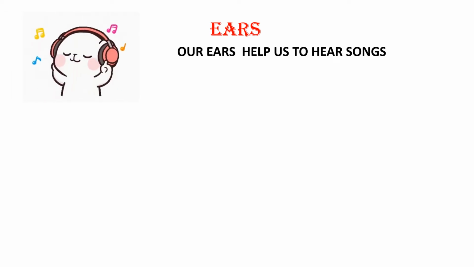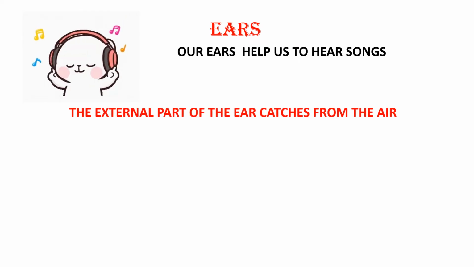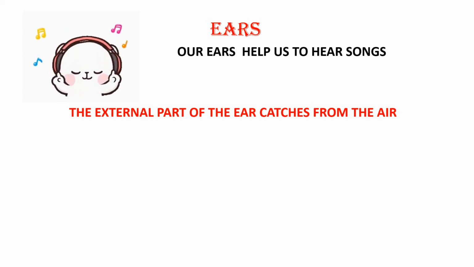Okay. Now let us go to the next sense organ, that is ears. What are ears? Ears help us to hear songs. You know, you have two ears, two eyes, right? So your ears help you to hear songs. You can hear songs with the help of your ears. Yes or no? Now I am talking, that also you are hearing with the help of your ears.